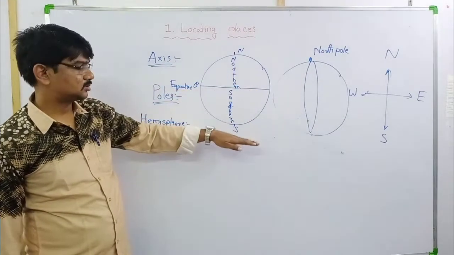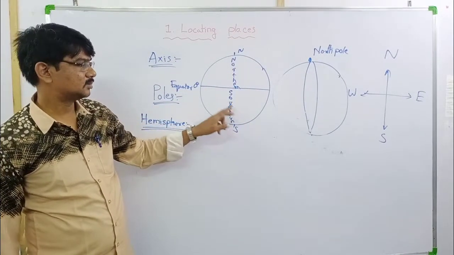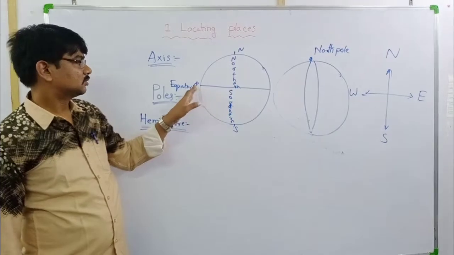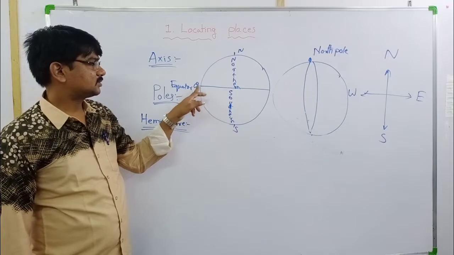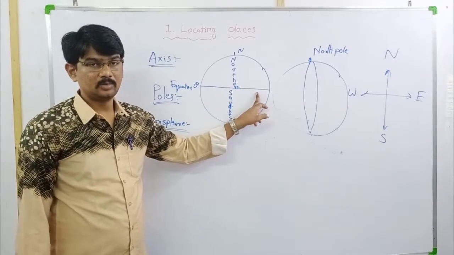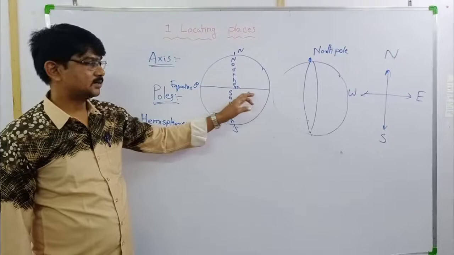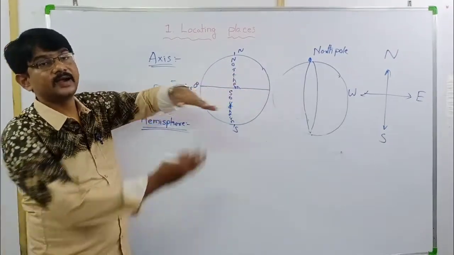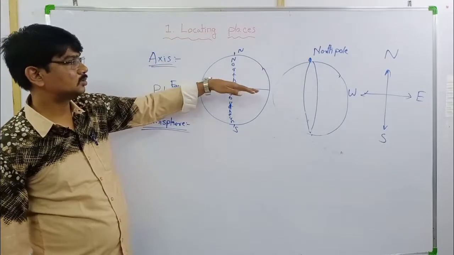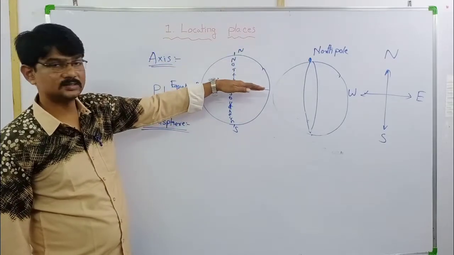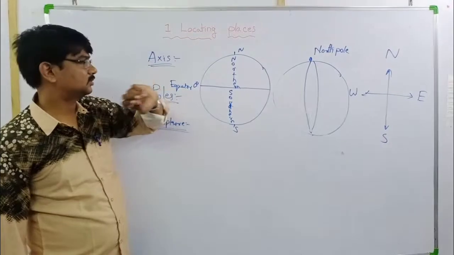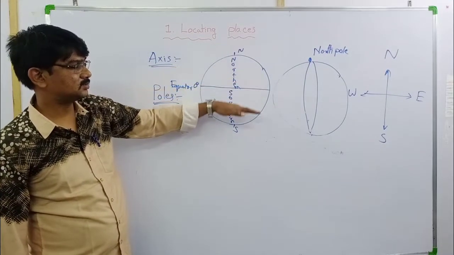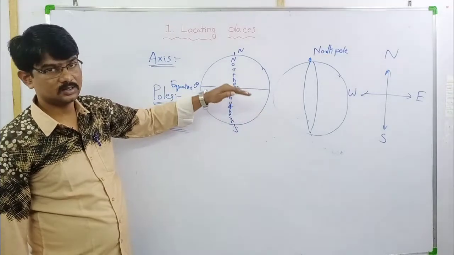Equator to south pole side, it is southern hemisphere. Okay, the 0 degrees imaginary line, parallel line, is called equator. Equator is dividing the earth into 2 equal parts. Yes, this is half part and this is half part of the earth.